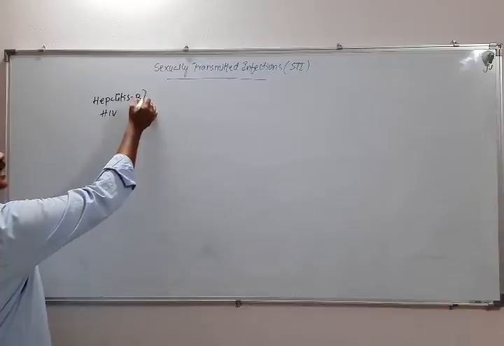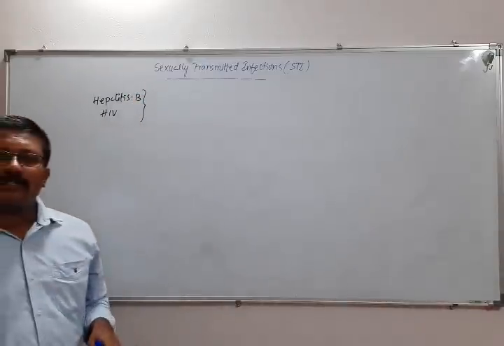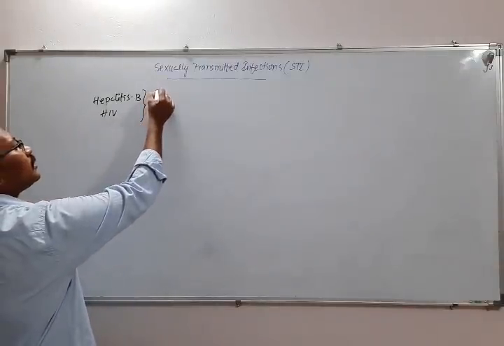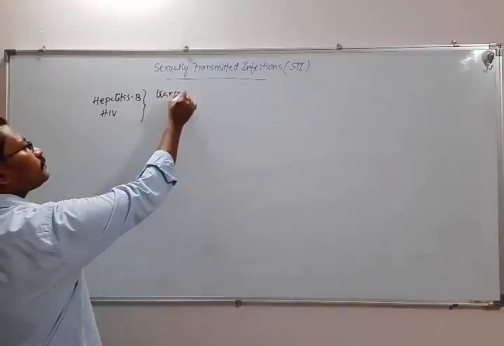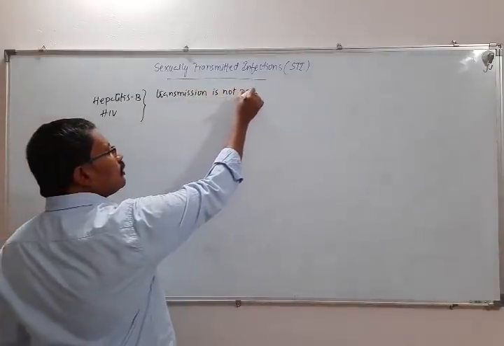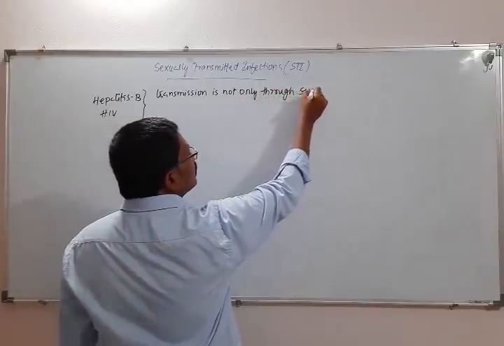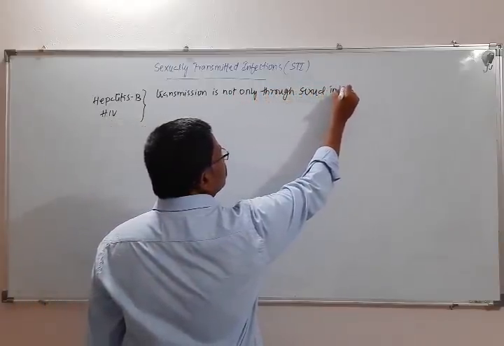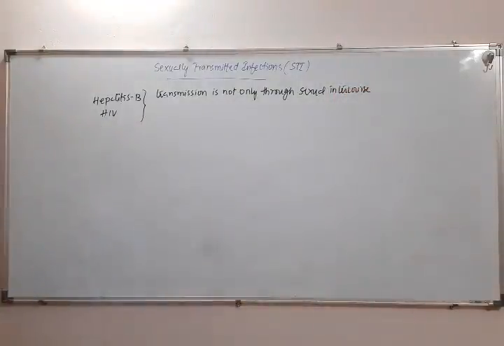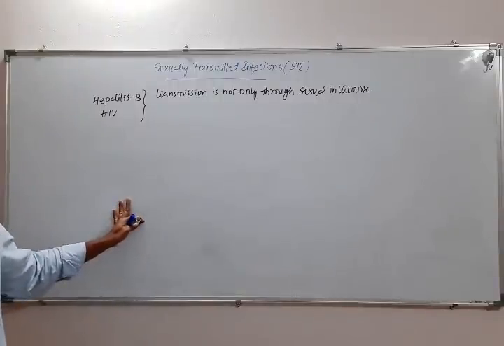So in these cases, the transmission is not only through sexual intercourse. There are other ways these diseases spread from person to person.